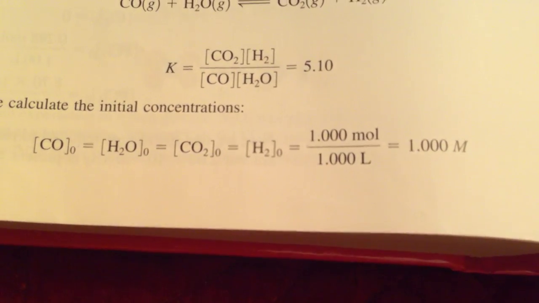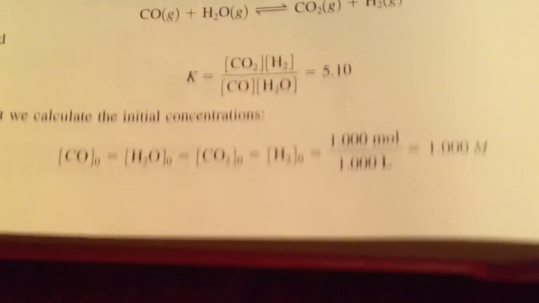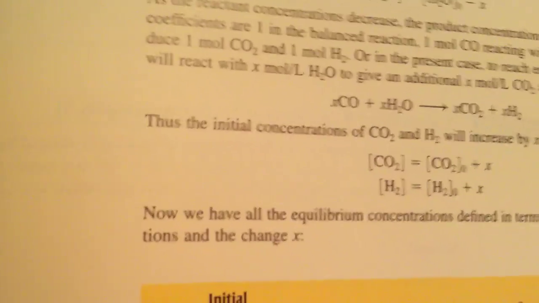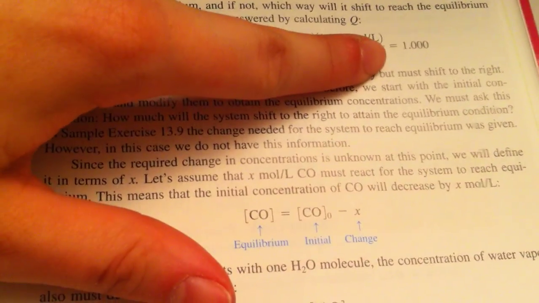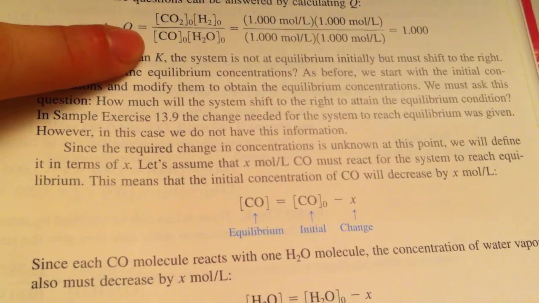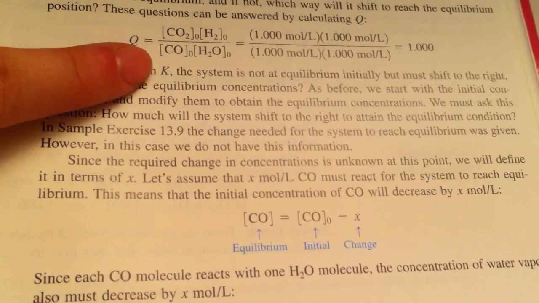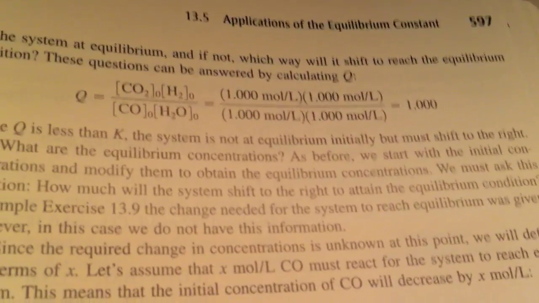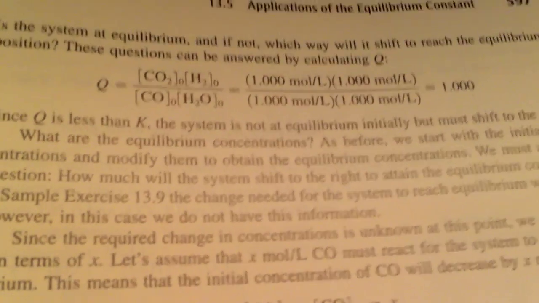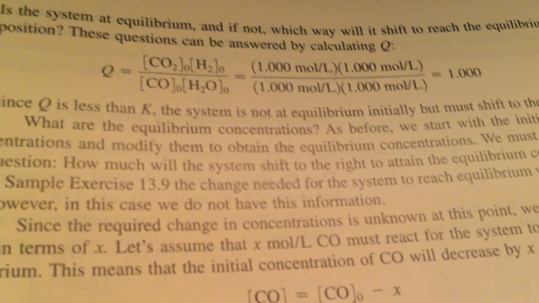And so we are going to calculate Q to see how the system would have to shift to reestablish equilibrium. If we go over here, this is in your book, by the way, pages 596 and 597. If you look up at the top here, it calculates Q, and of course Q is 1 because the concentration of everything is 1. So Q is 1 and K, over here again, is 5. So Q is smaller than K, which means that we have too much on the bottom, too many reactants.